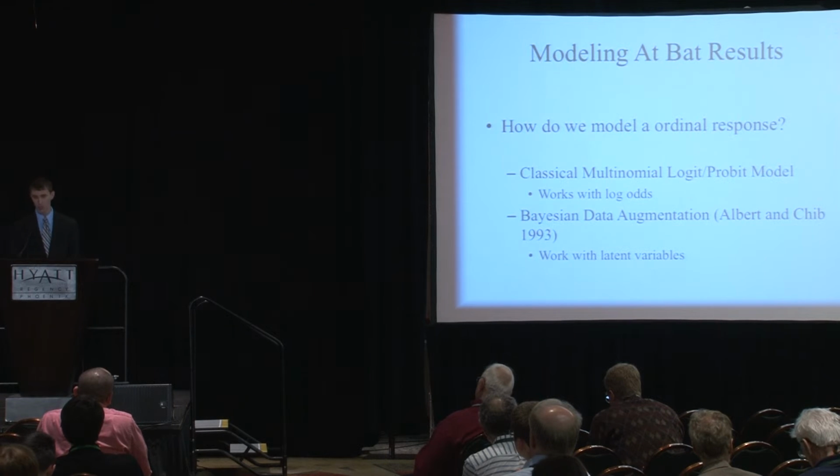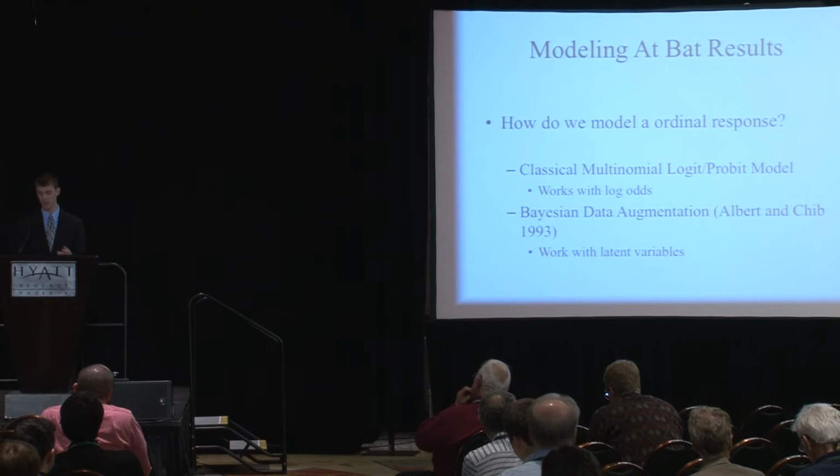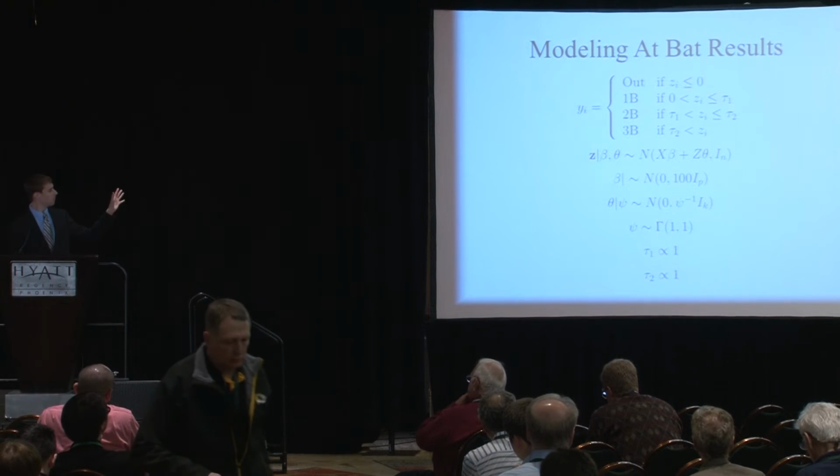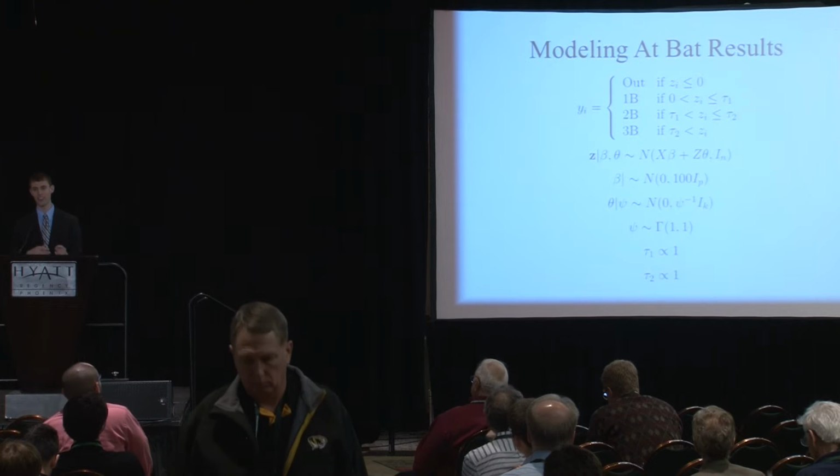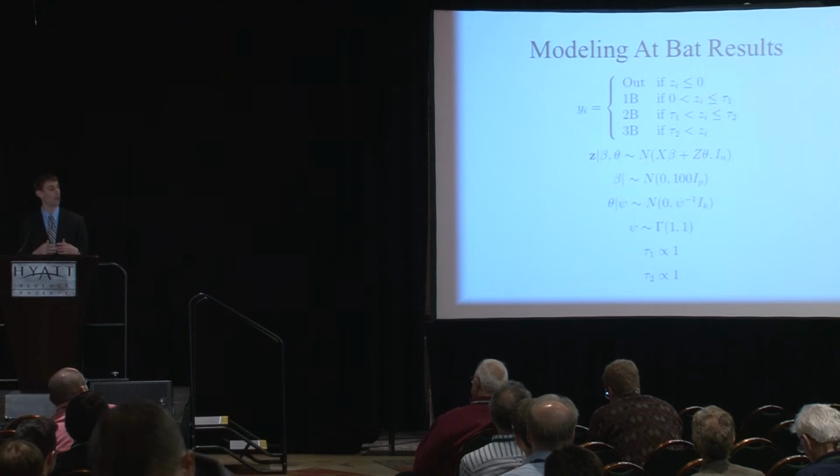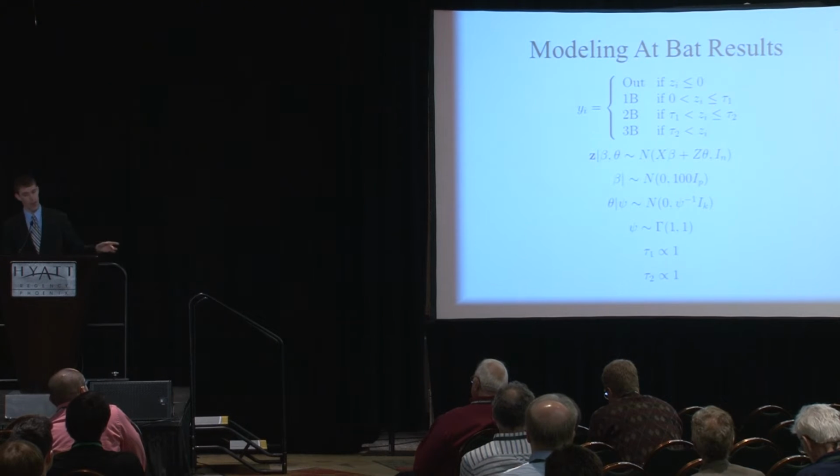So once again, we're going to use this Bayesian data augmentation model of Albert and Chib, and that's basically it. Once again, this is among the things that I would love to talk about for a while, but I don't have a ton of time. Take my word on it that it is an entirely conjugate model. It can be fit very nicely by an MCMC sampler called a Gibbs sampler, which is very fast, very efficient.